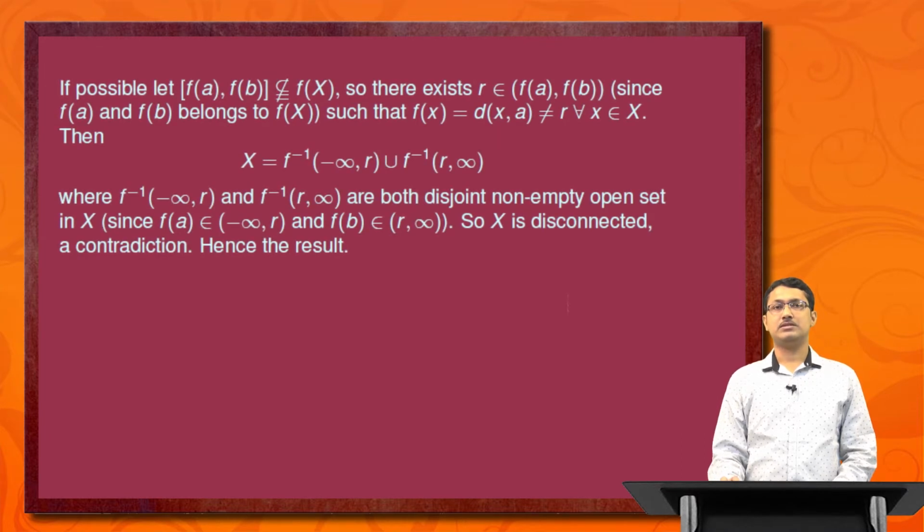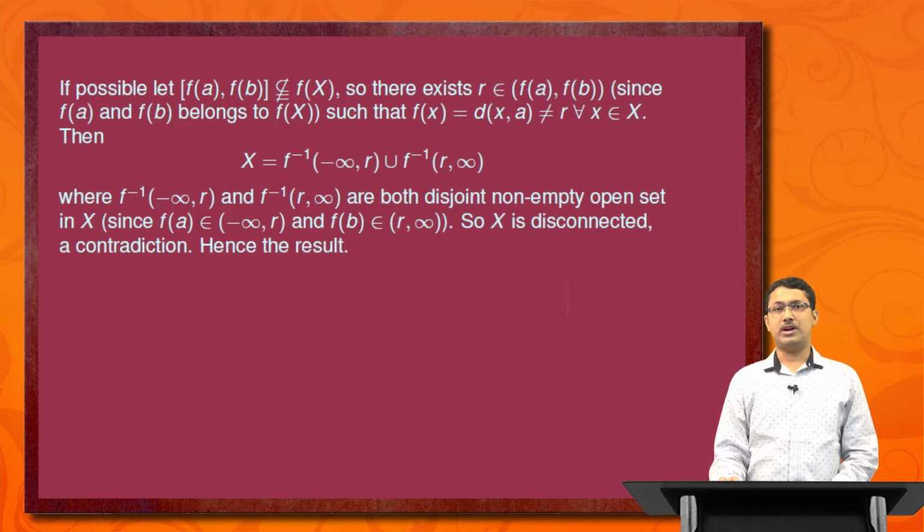If possible, let the closed interval [f(a), f(b)] not be a subset of f(X). So there exists r belonging to the open interval (f(a), f(b)), since f(a) and f(b) belong to f(X), such that f(x) is not equal to r for all x belonging to X. Then X can be expressed as two parts. One part is f inverse of (minus infinity, r), and another part is f inverse of (r, infinity). Both of them are open and disjoint non-empty open sets.